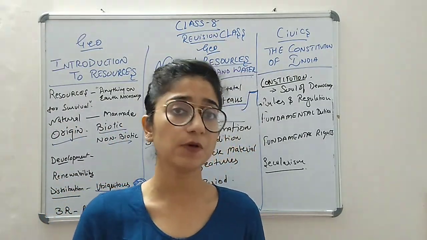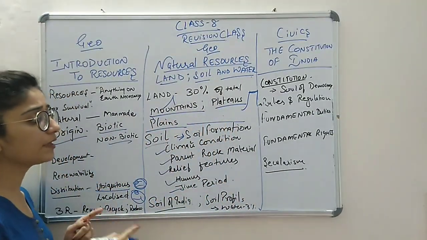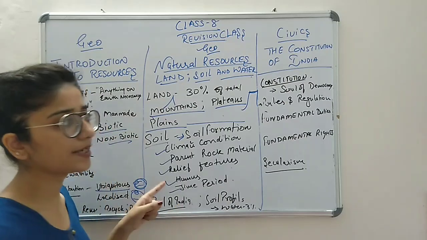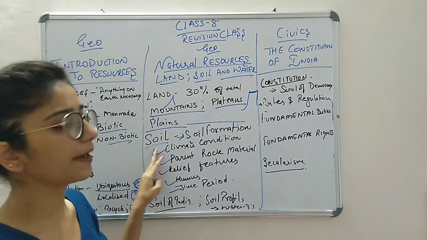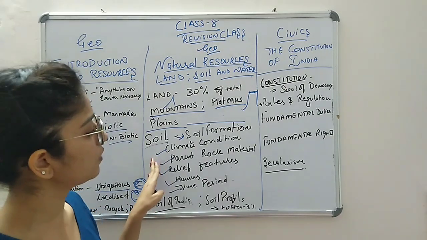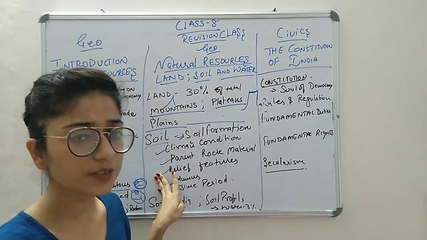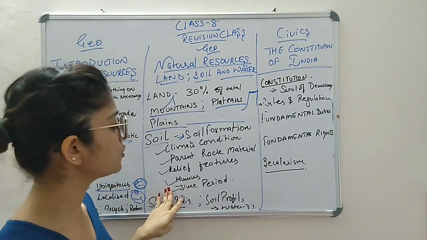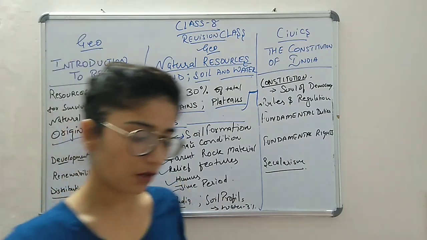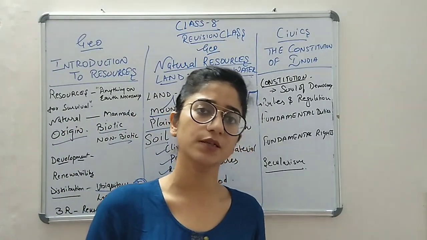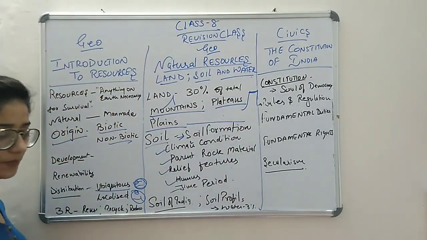I found that some of the students made mistakes, so if you have any doubt in this chapter, you can revise it now. In soil formation, how the climatic condition affects soil, how the rock material affects the soil, how the relief features play a role, humus from dead animals and plants, and the time period, meaning how long the soil has been forming in that particular region, are all under soil formation.